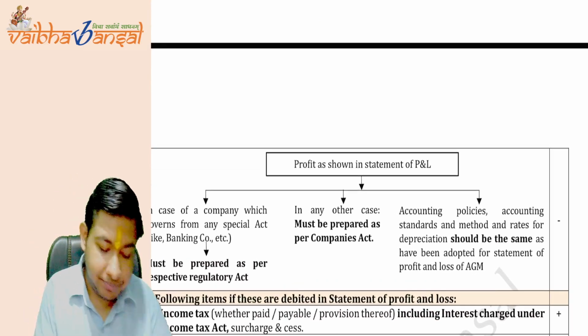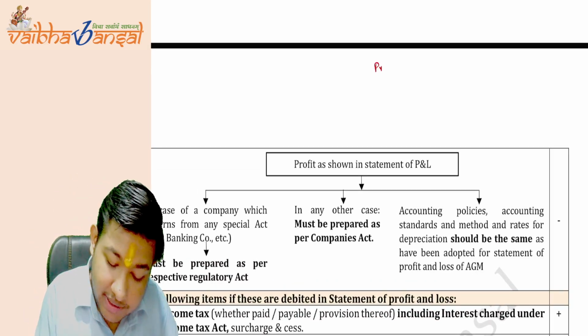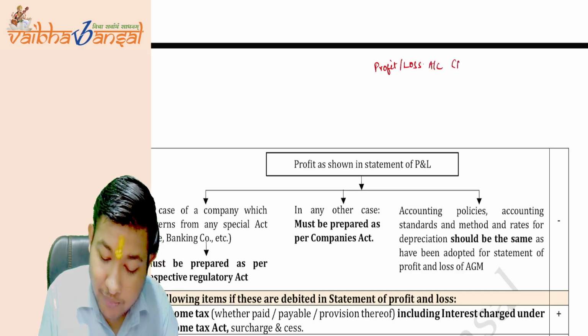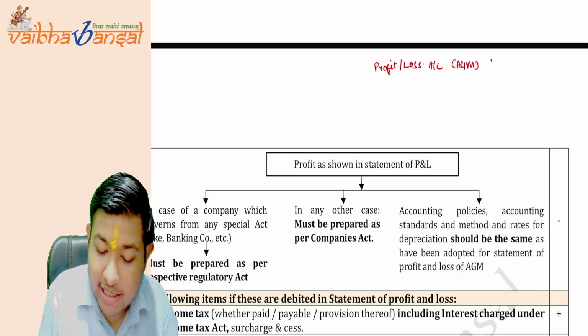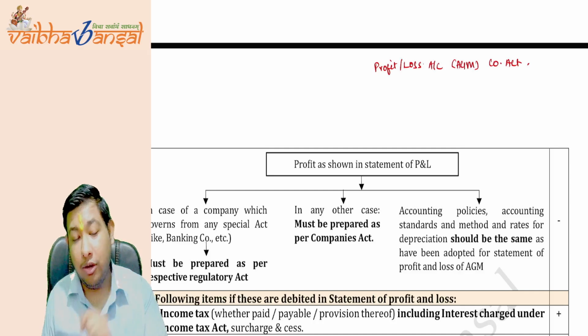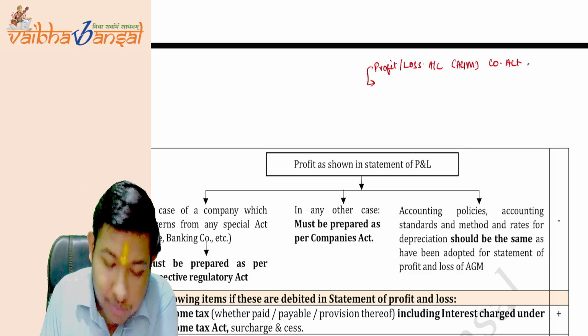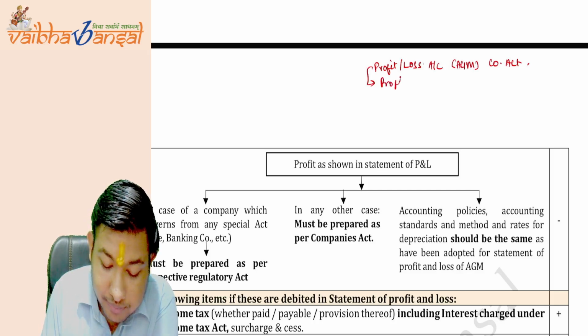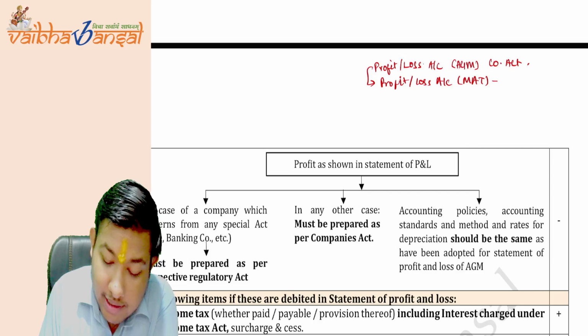If the government did not say that, then what would the companies do? See, a company will make a profit and loss account for AGM purposes, as per the Companies Act. Now, what will the companies do? Companies will make another profit and loss account for MAT purposes, as per the Income Tax Act.